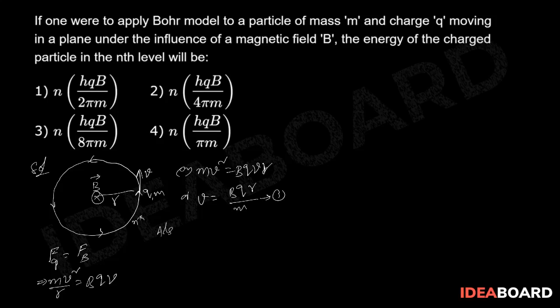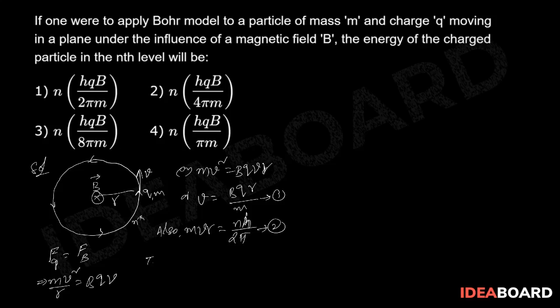Also, according to the quantization of angular momentum, we can write mvr equal to nh by 2 pi, equation number 2.